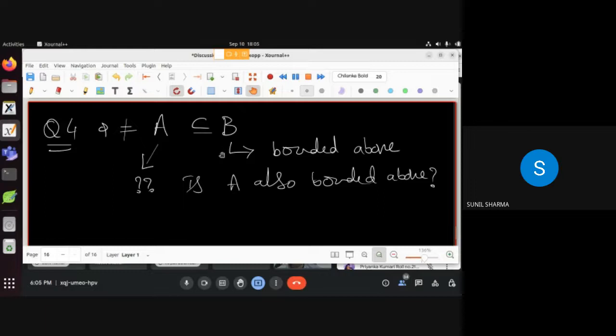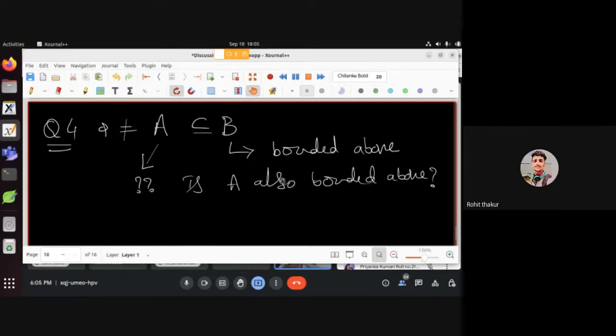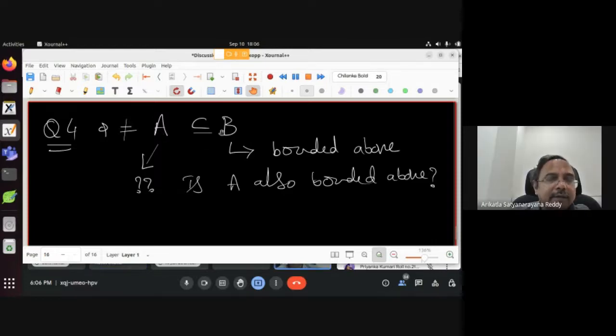Yes, Rohit. Given any x belongs to A, x is less than or equal to alpha. How will you prove that? That is good, you are telling correctly, but how does it happen? I know that if x is in B, then x is less than or equal to alpha. But you are telling x is in A, why is x less than or equal to alpha? Because A is a subset of B, so all the elements of A are contained in B. x is in A, so x is in B. But if x is in B, x is less than or equal to alpha. So yes, if B is bounded above, then A is also bounded above.